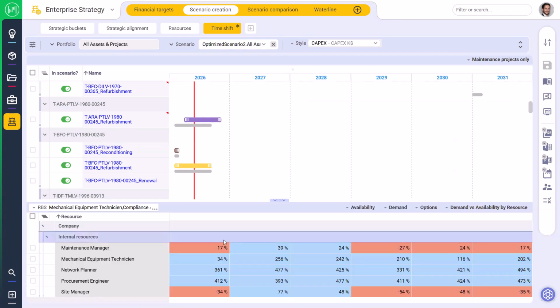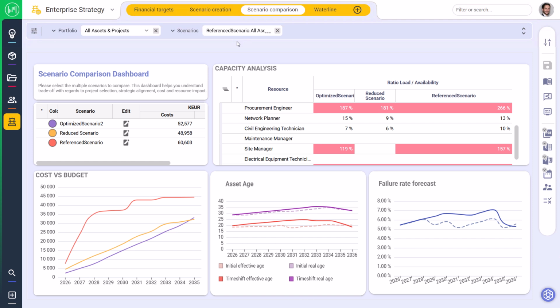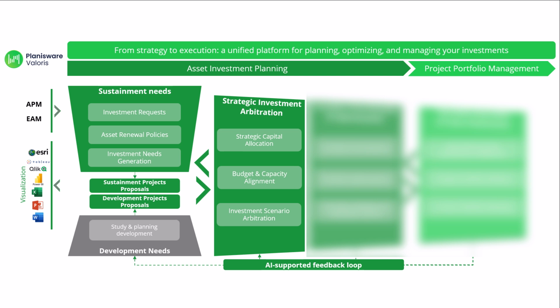Valoris also tests feasibility against resources, materials, dependencies, outage windows, and operational constraints before portfolios are approved. Teams compare scenarios across value, budget consumption, resource demand, asset-driven risk reduction, asset performance, and strategic objectives to select a valuable and executable investment trajectory. The result is an investment strategy that balances value, risk, affordability, and execution feasibility.